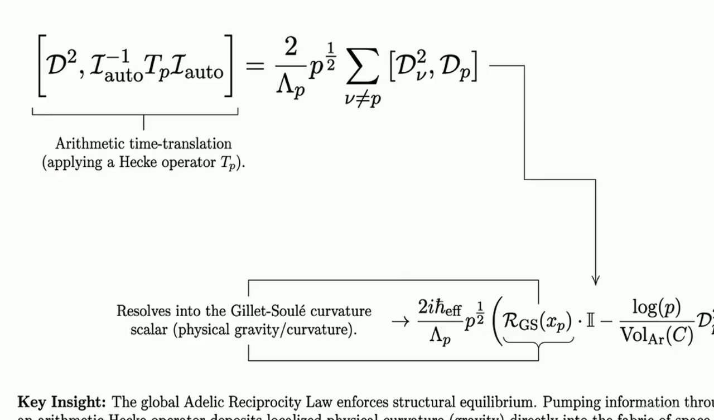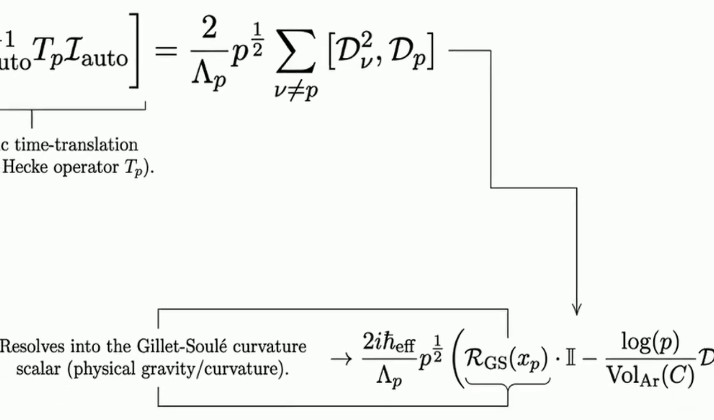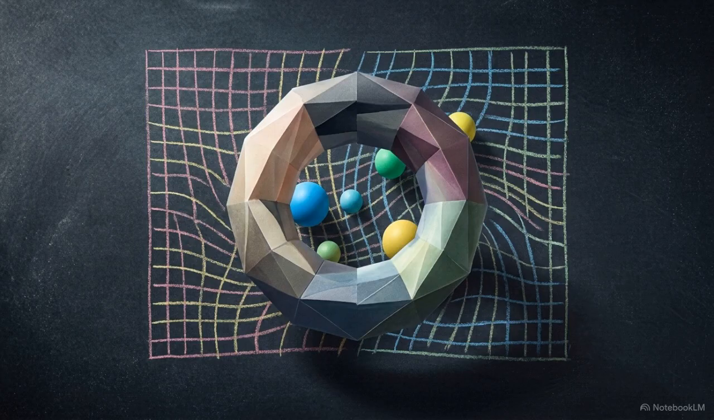With this metric vacuum established, we apply a discrete arithmetic shift, a Hecke operator, and evaluate how it interacts with the global Dirac data. Because this commutator does not vanish, the metric cannot remain invariant. Applying the Hecke operator acts as a discrete time translation, injecting a specific, localized quantum of geometric curvature into the system. Gravity itself is the direct physical manifestation of pumping discrete prime number data through the absolute adele ring.